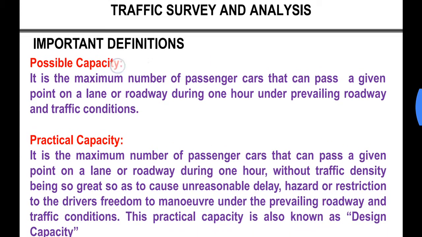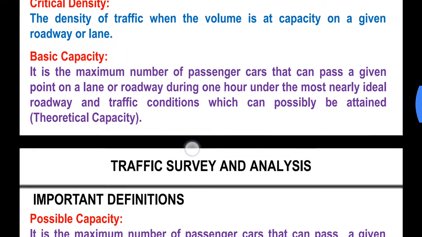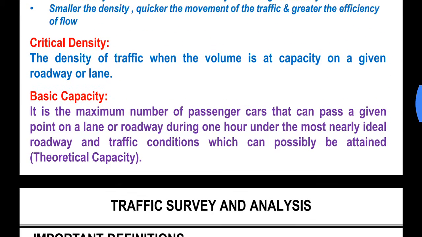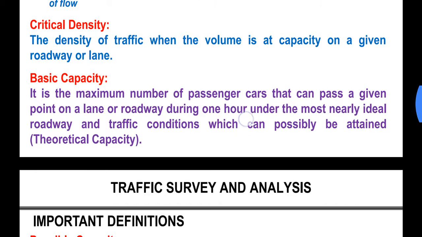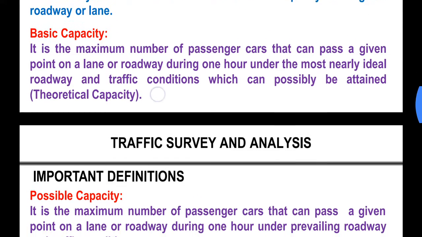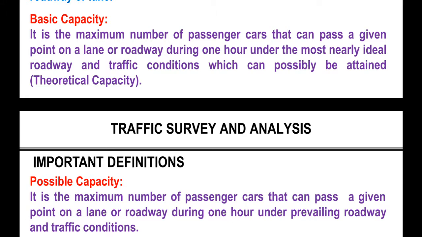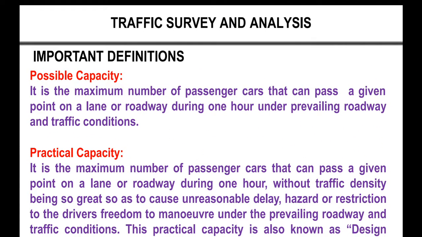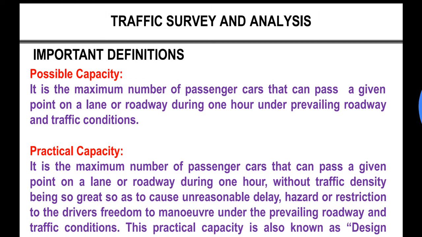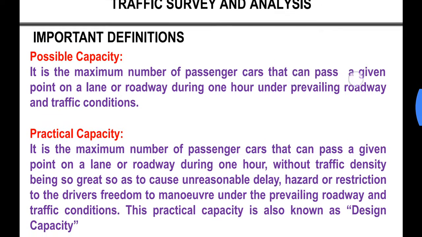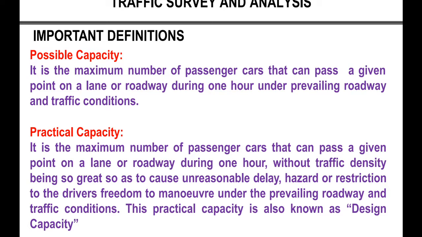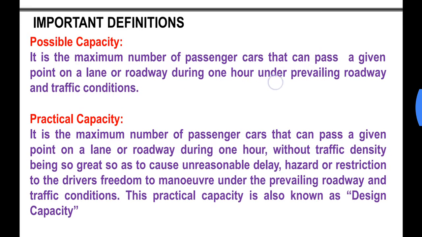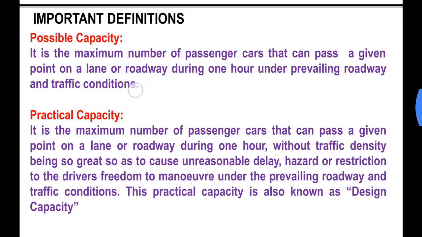Second is possible capacity. All of us know that these ideal conditions cannot be attained on the roads. This is only a theoretical concept. Now we will move to more practical concepts. The second type is possible capacity. Let us see what it is. It is the maximum number of passenger cars that can pass a given point on a lane or roadway during 1 hour under prevailing roadway and traffic conditions.